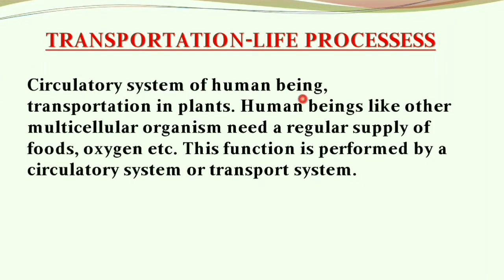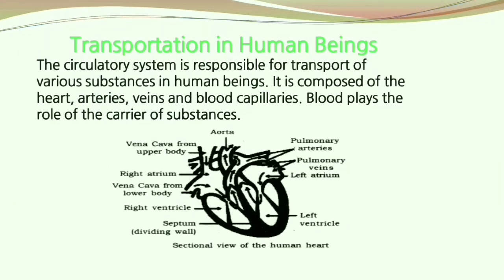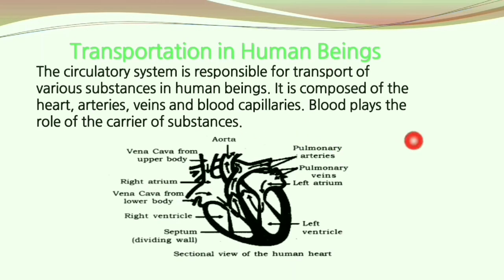Circulatory system of human beings and the transportation in plants both differ from each other. Human beings, like other multicellular organisms, need a regular supply of food and oxygen. This function is performed by a circulatory system or a transport system. The circulatory system is responsible for the transport of various substances in human beings. It is composed of the heart, arteries, veins and the blood capillaries. Blood plays the role of carrier of substances.